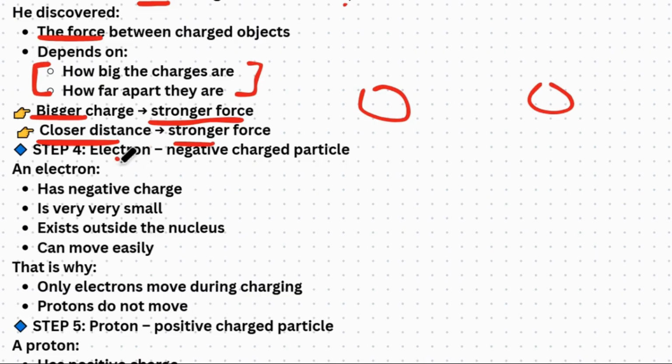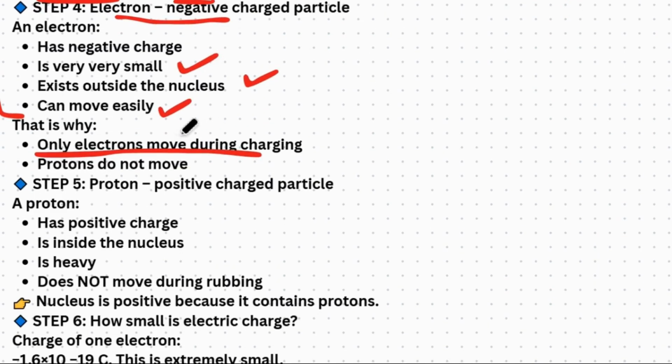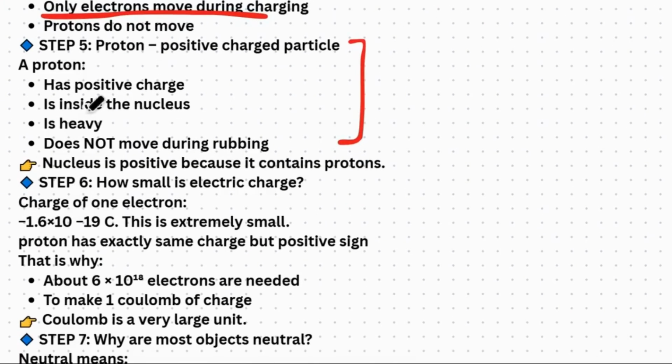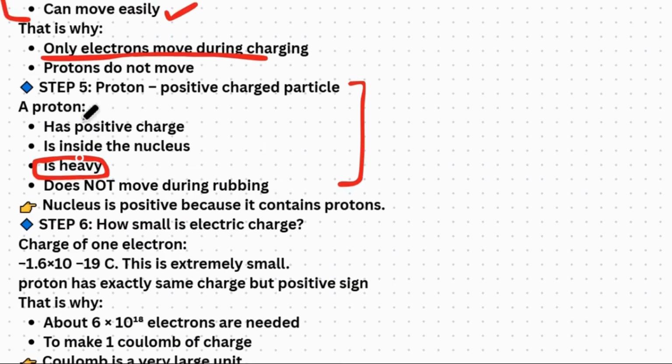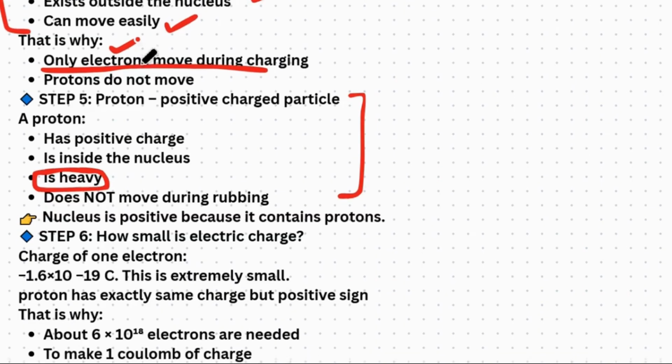In the same way, an electron is a negatively charged particle. This is why only electrons move during charging. Why? Because they can move easily, they exist outside the nucleus, and they are very small. That's why electrons move during charging. Protons don't move. I already told you about protons; you can read it again. The next point for protons is that they are heavy, so they can't move easily, while electrons are not heavy. They are light in weight.